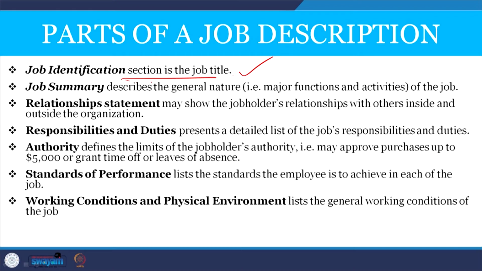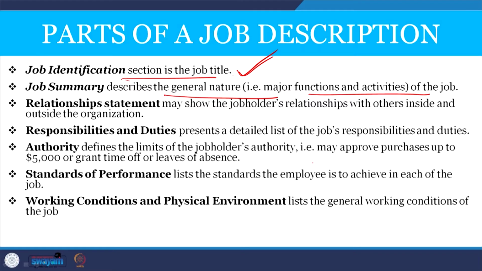There are certain parts of a job description, and I will discuss each one of them in more detail. First, job identification. The job identification section is the job title. Next is the job summary, which describes the general nature, that is, the major functions and activities of the job.